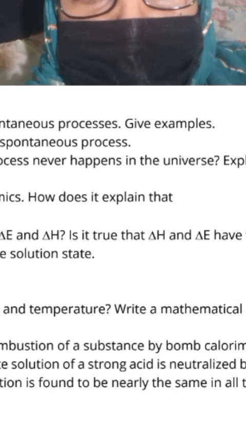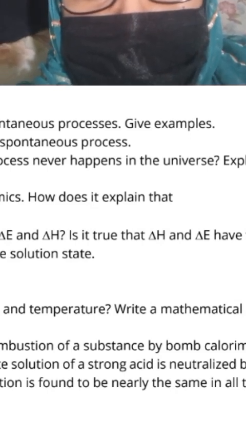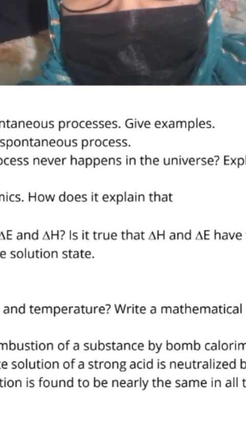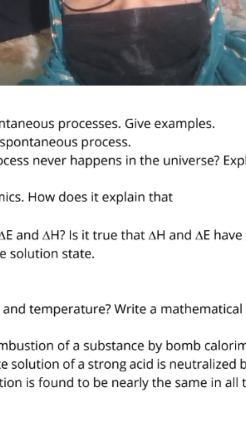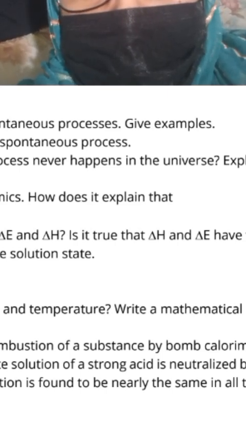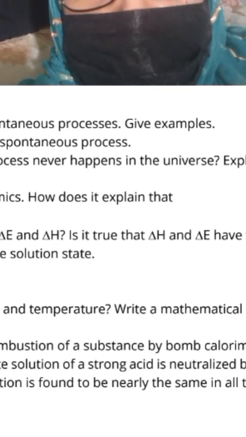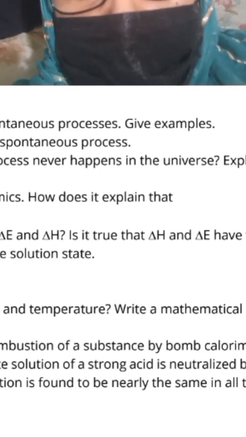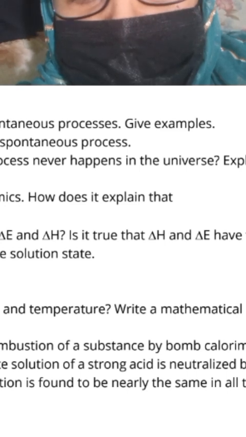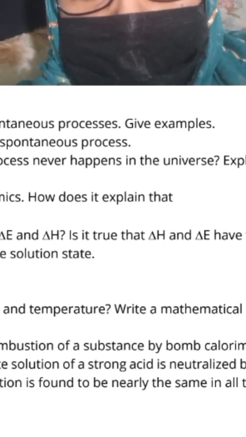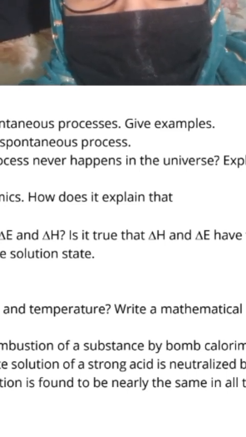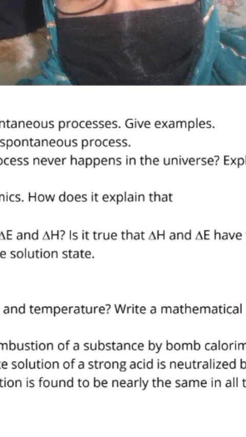process and send you in example and candle of the social process and process never happen is the universe example and how direct and how does not example it is one between A and A at 2 to it have the same place and solution state and between to each other temperature right mathematical and relationship in other membranes eat